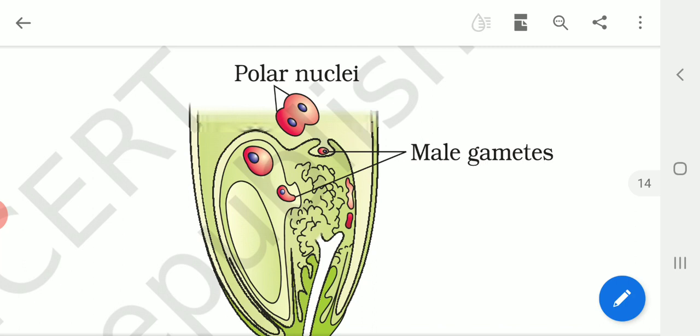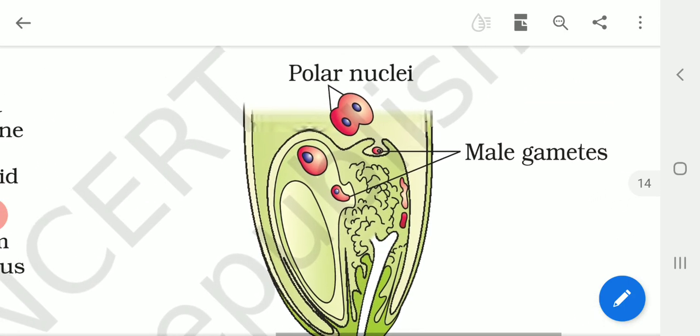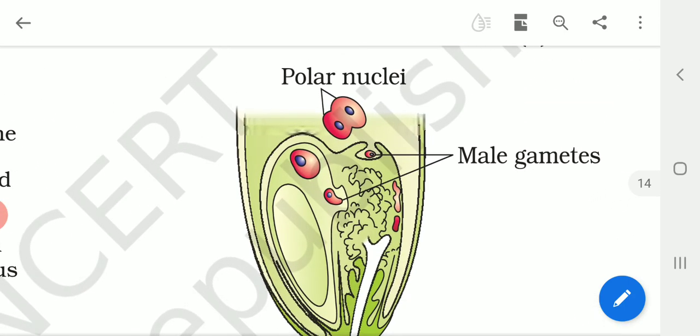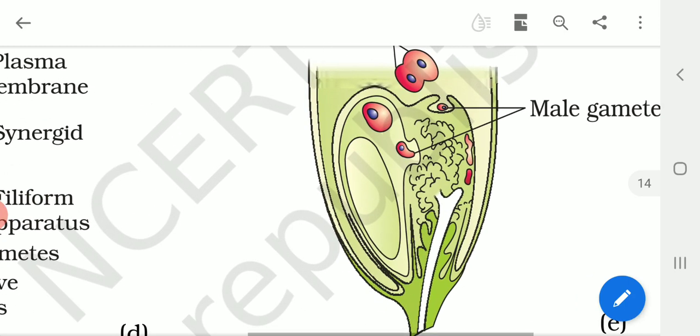So two terms have to be remembered: double fertilization and triple fusion, which are the characteristic features of all angiospermic plants.